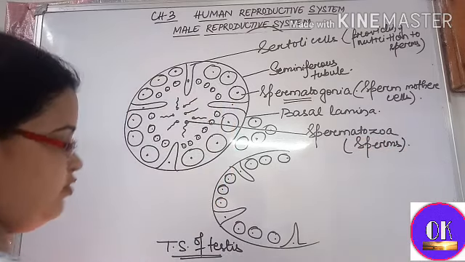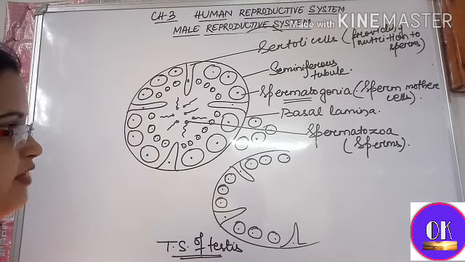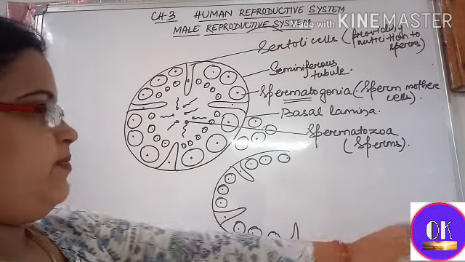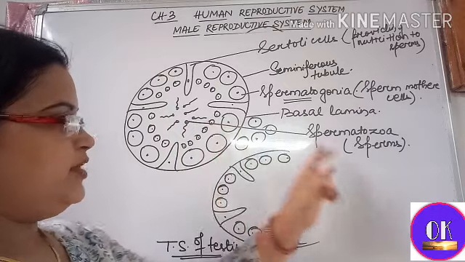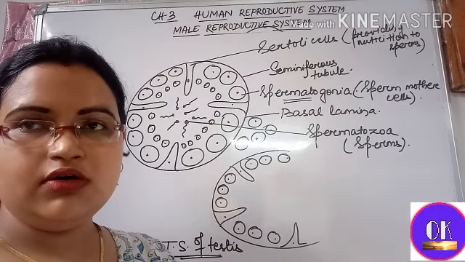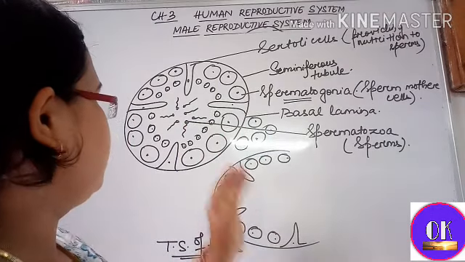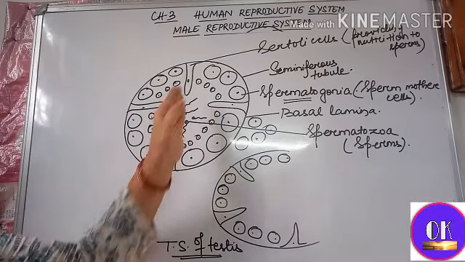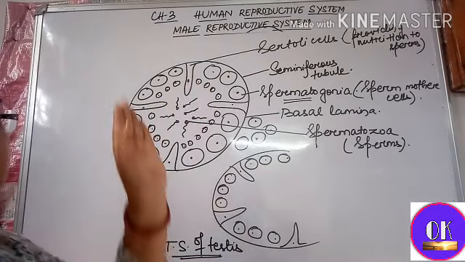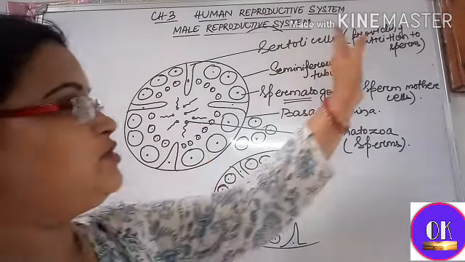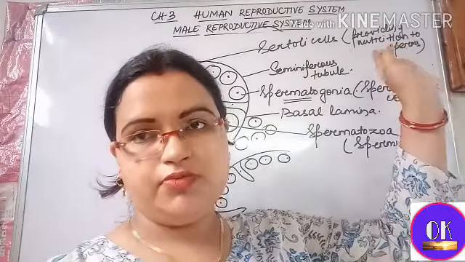The spermatogonia will divide by mitotic and meiotic divisions, and they will produce the spermatozoa or sperms. Understood? And in between the spermatogonia there are certain cells known as Sertoli cells, which provide nutrition to the sperms.